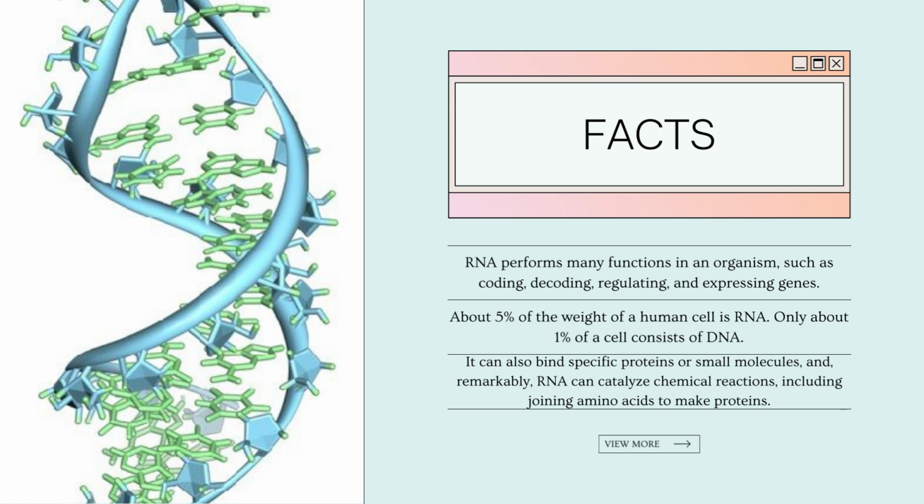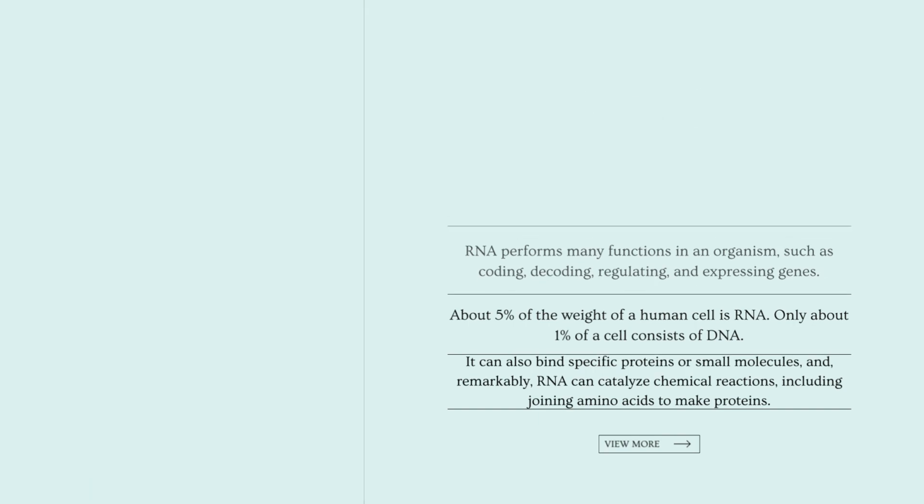About 5% of the weight of a human cell is RNA. Only about 1% of a cell consists of DNA. It can also bind specific proteins or small molecules, and remarkably, RNA can catalyze chemical reactions including joining amino acids to make proteins.